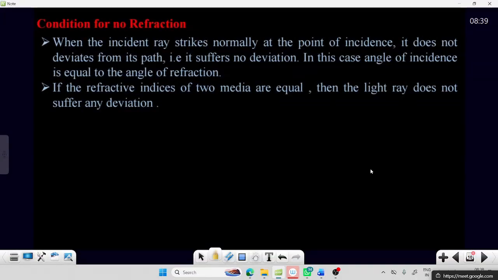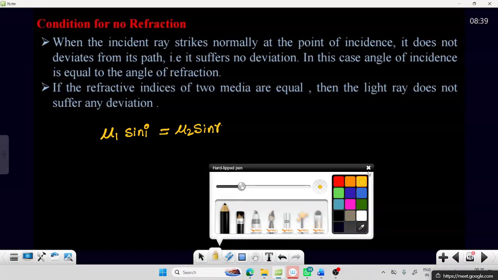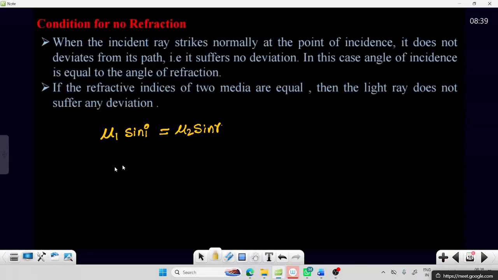We have seen Snell's law, given as mu1 into sine I equals mu2 into sine r. The deviation is given simply as r minus I. Now tell me, if mu1 and mu2 are both equal, what happens?